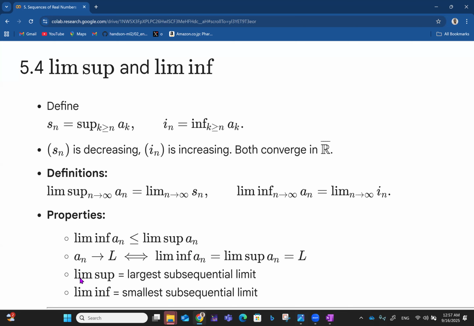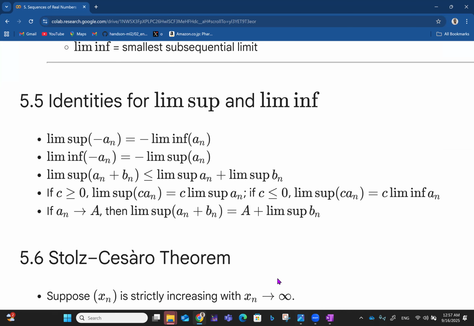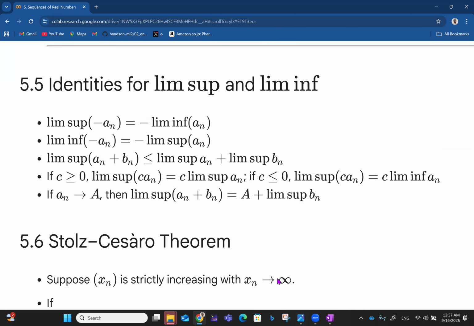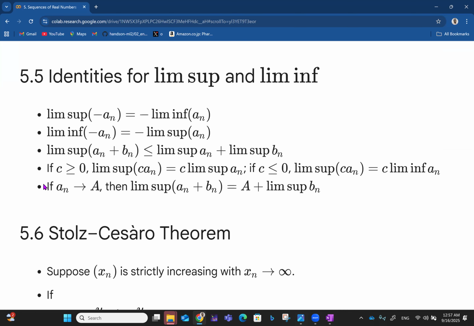So, by the way, limsup is the largest subsequential limit, while liminf is the smallest subsequential limit, like that. And then we have the idea of identities for limsup and liminf. So, the limit supremum of the sequence minus an will be minus the limit infimum of an.